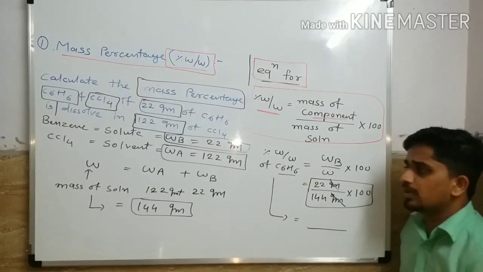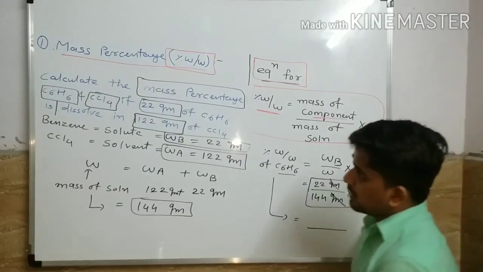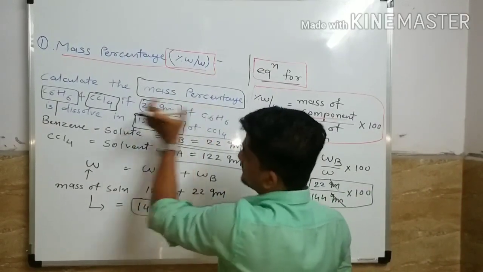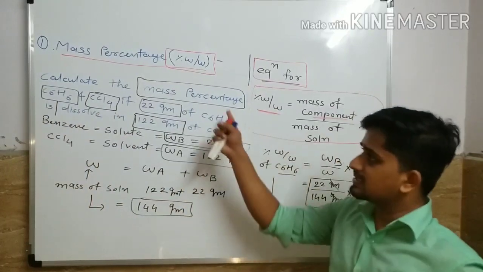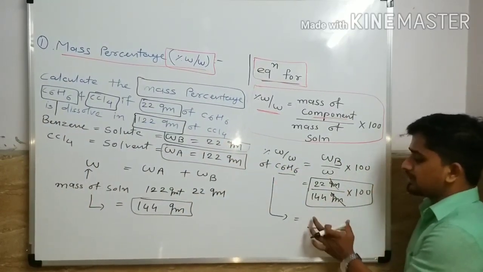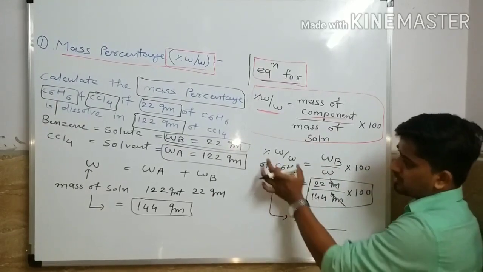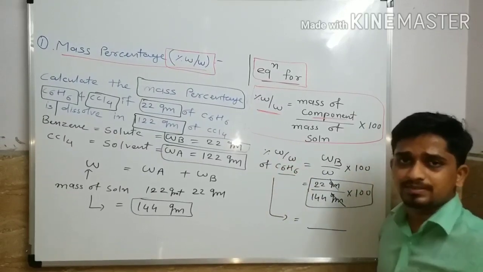So we found the mass percentage for benzene. Just calculate this and write down your answer here.